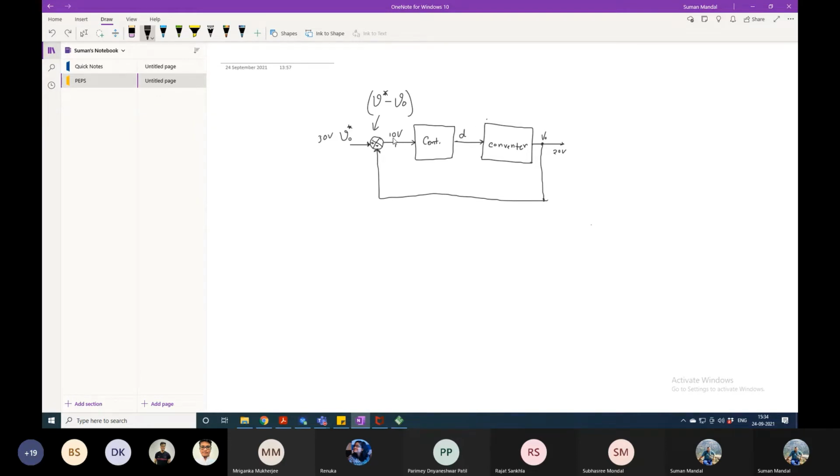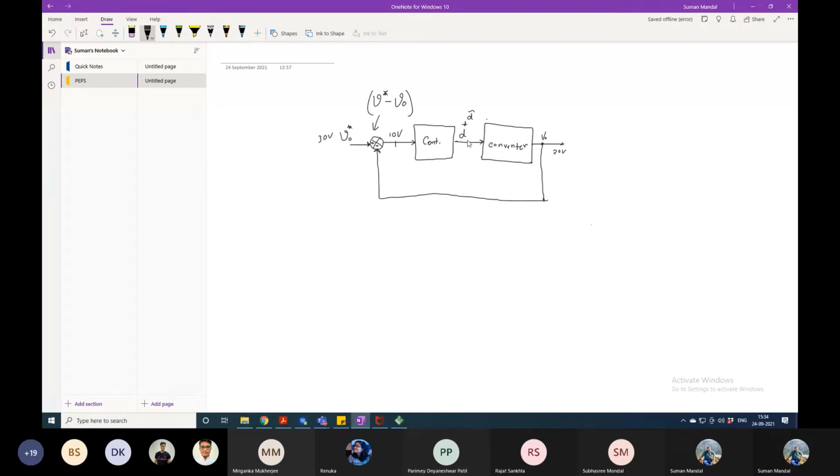If you put 10 volts to the controller, it will provide a certain, let's say, D perturbation. A certain perturbation will be added to the D that the controller was providing previously. Understood what I told now?